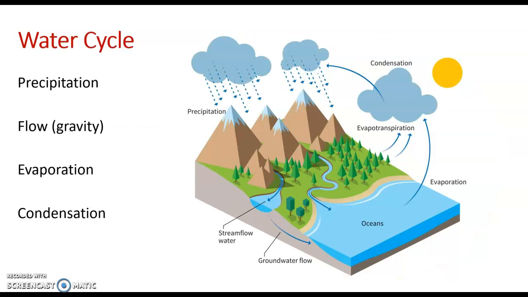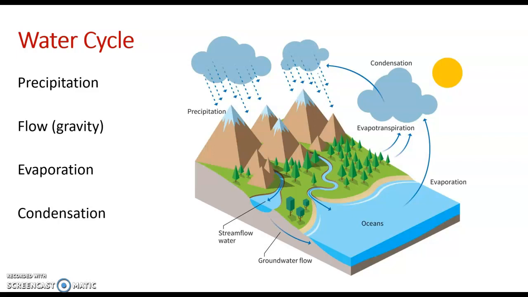The water cycle. Water has been such an important component of all of our body systems that we've looked at, and the water cycle keeps water in the environment and available for consumption by organisms. And because it's a cycle, it's continuous, so it really doesn't matter with which step you start. So let's start with precipitation. Water stored in clouds falls to the ground as rain or snow. And once it falls to the ground, that water will flow from streams to rivers and eventually to oceans.